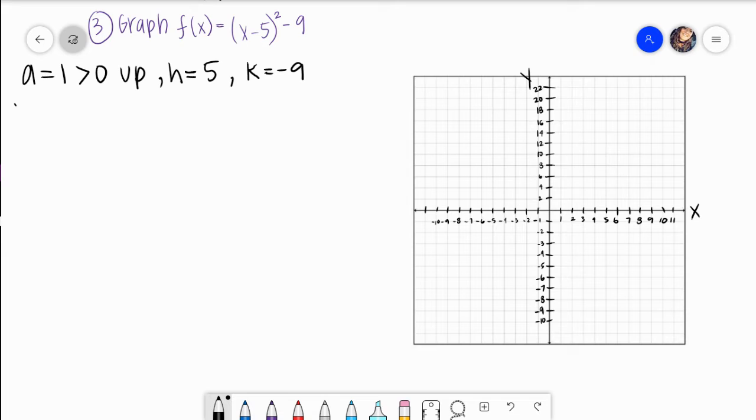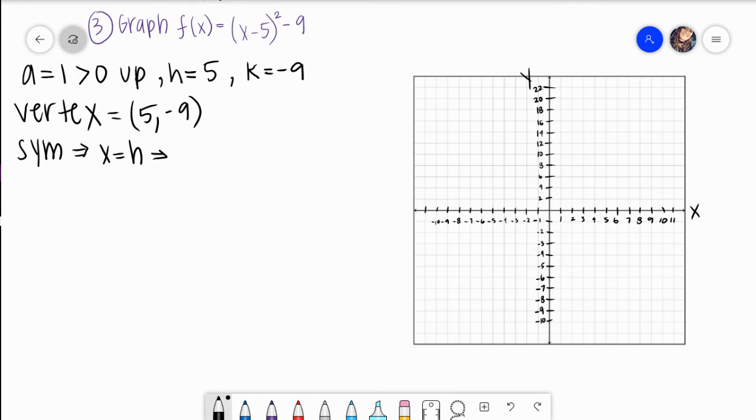So this tells me that my vertex, which is where the graph changes direction, is (5, -9). Okay, so I also know that this graph is going to be symmetric at x equals h. And so looking at what I have here, my x equals 5. That's its line of symmetry for this parabola.